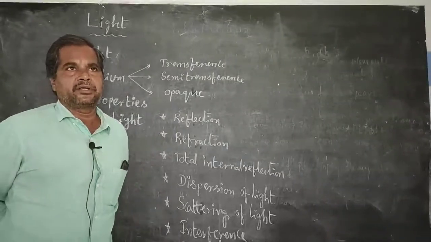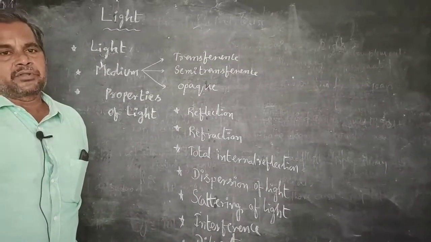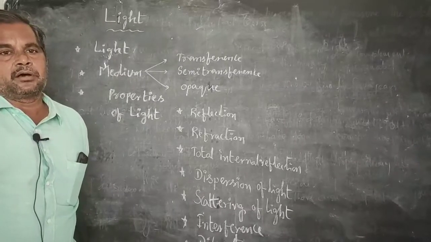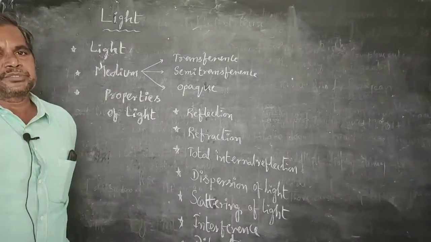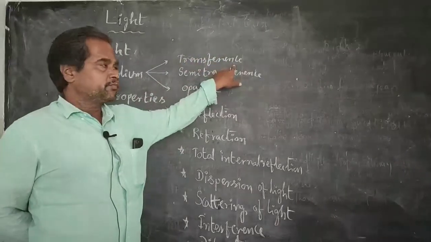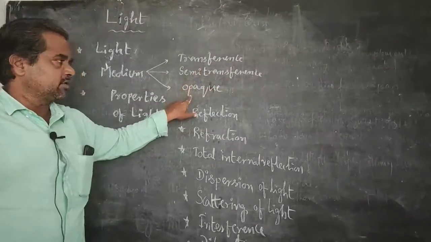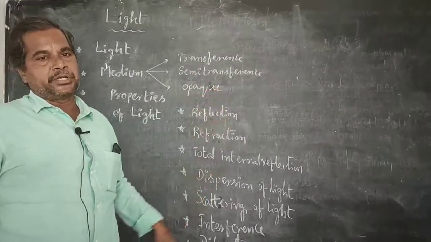Medium can be divided into three types as per the nature of the material: transparent medium, semi-transparent medium, and opaque medium.